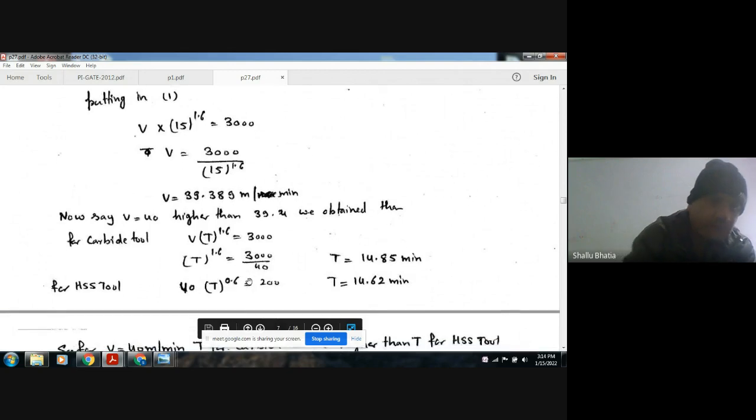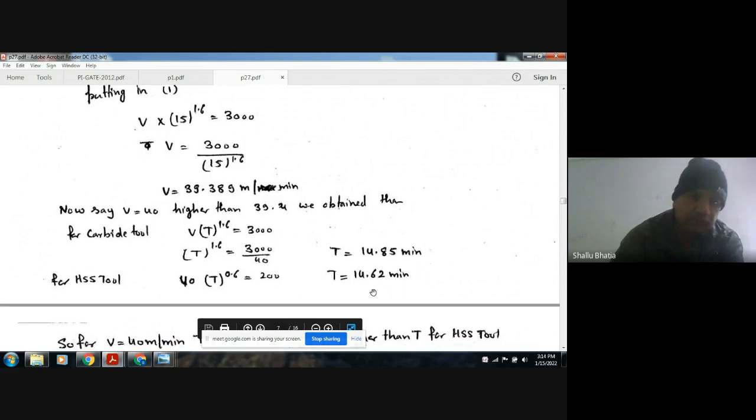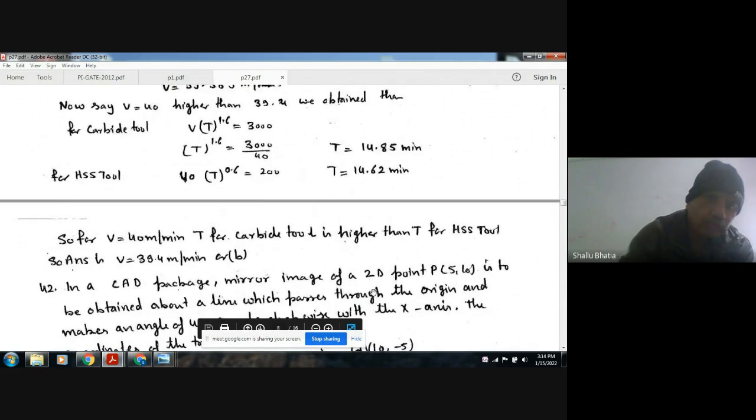Okay, we can use this by putting it in the equation of carbide. Now for the HSS tool, the tool life will be 14.62 minutes. For 40 minutes, the tool life of the carbide tool will be higher than that of the HSS. As the velocity has been increased, the tool life for the carbide tool is more.